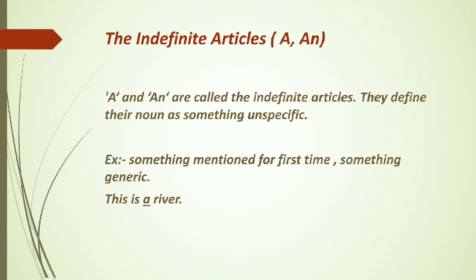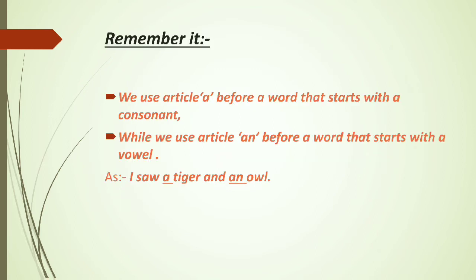It means I am introducing something for the first time. Something generic. Generic means general. Just like this is a river means just a common river. This is a pen. This is a fan. This is a girl.